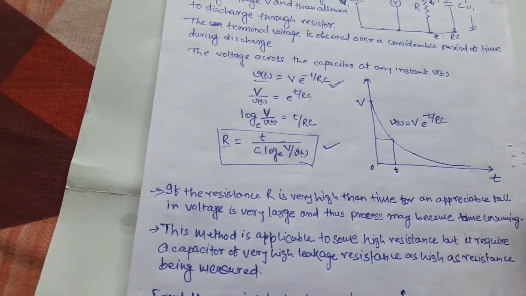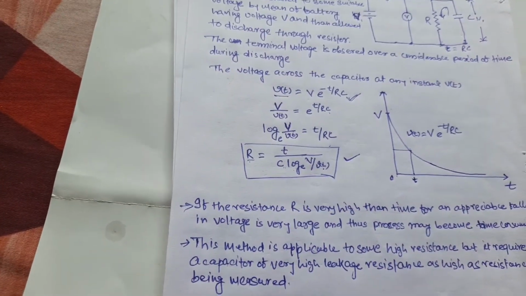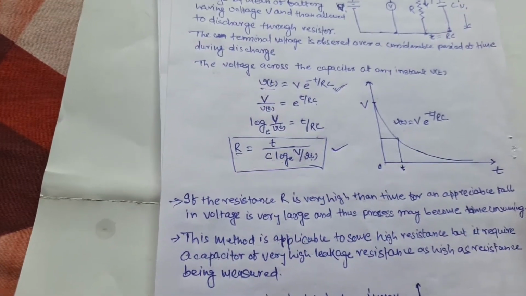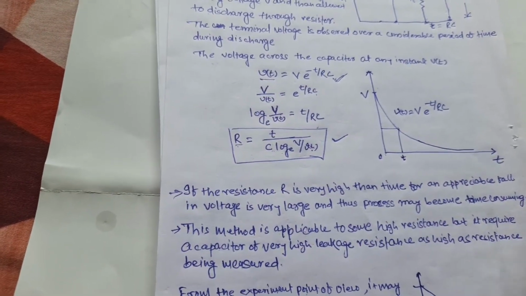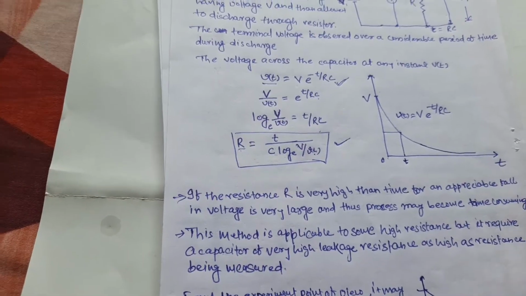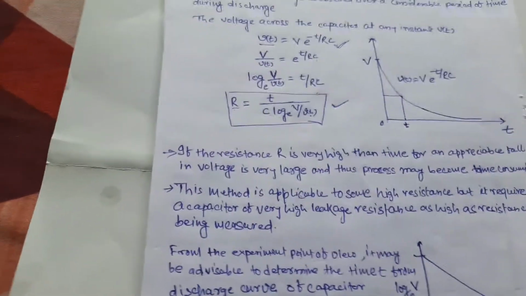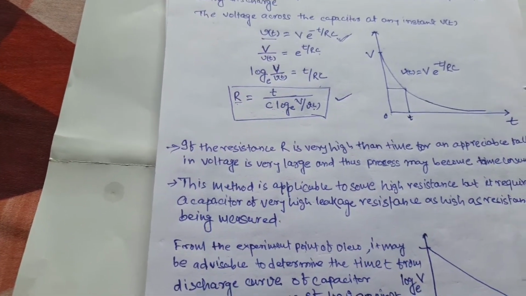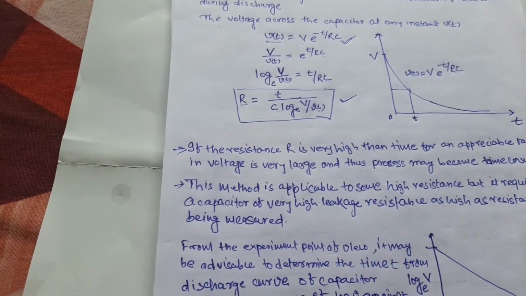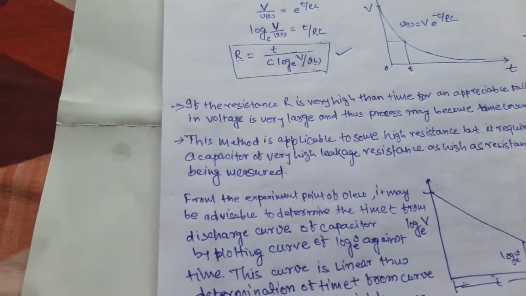That means, if the resistance is very high, the time constant of the circuit is large. And that's why the voltage decaying process is very slow, and it is time consuming for the measurement of high resistance. So this method is applicable for some high resistances, but it requires a capacitor of very high leakage resistance, as high as the resistance being measured.